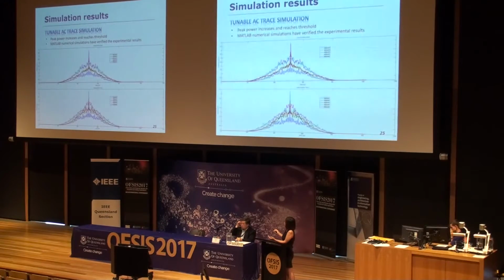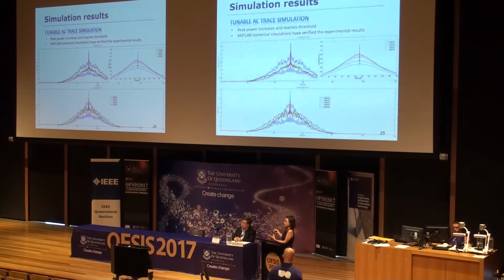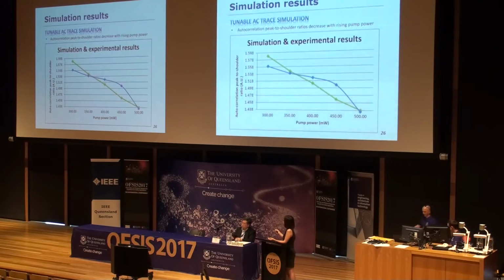This is the simulation result of the autocorrelation traces, and compared with what we got in the experiment, we can see these two results are very similar to each other, which means our simulation results verified our experiment results successfully. And here the green curve is from the simulation results, the blue curve is the experiment results. We can see that the trend is correct, and the precision can be further increased if we further tune the parameters in the simulation, and if we can increase the simulation window and the number of round trips.